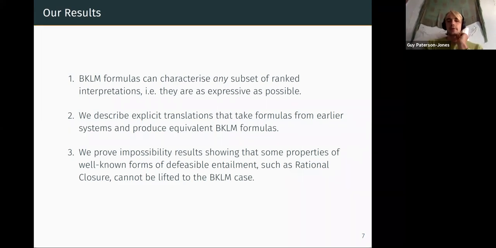And we show a number of impossibility results that prove that actually a lot of the nice properties you get in the original KLM framework don't hold in this expanded framework. So there are some strong restrictions that we mark out about what you can do as far as defeasible entailment goes in this expressive logic.